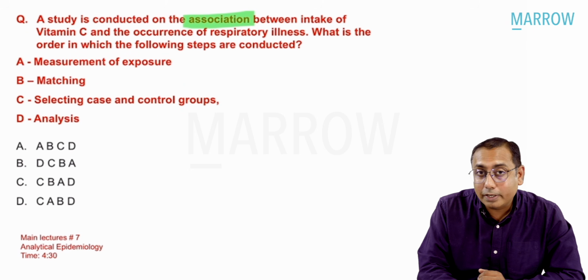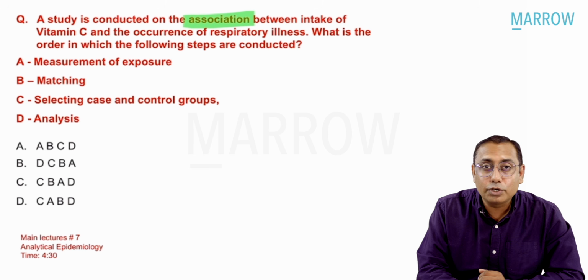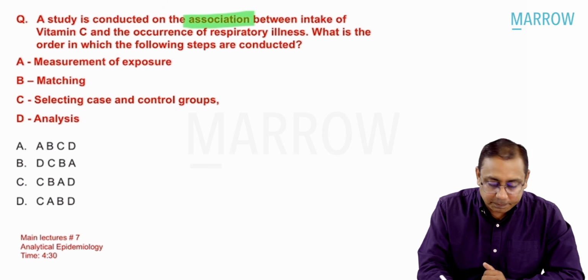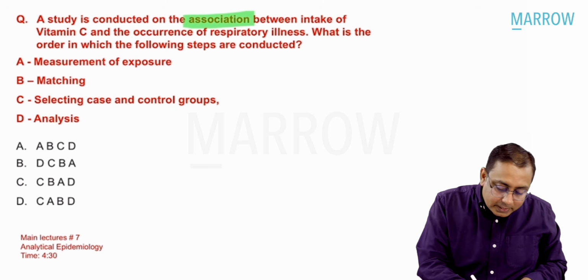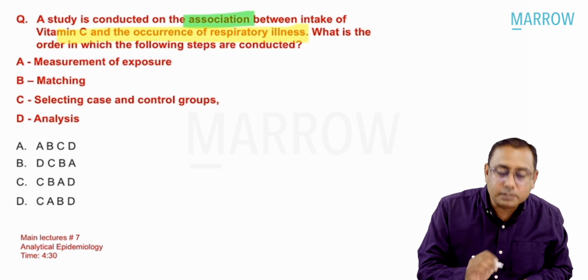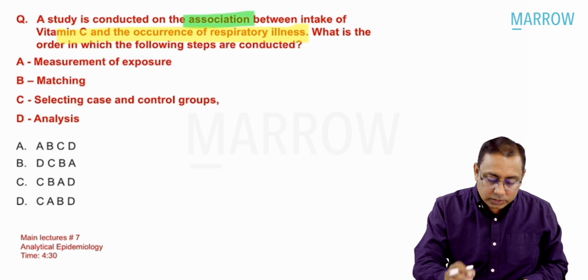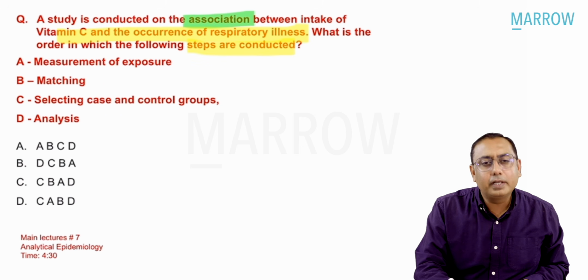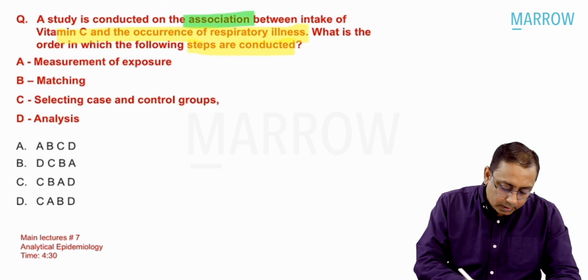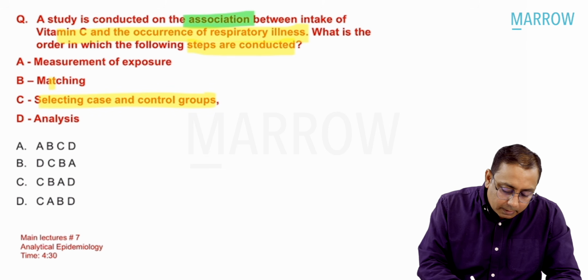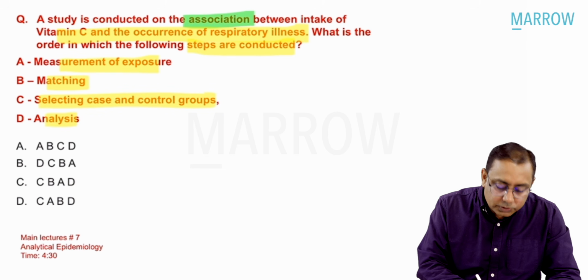Remember, in epidemiology, I talked about association, which is given by positive association, negative association, no association, odds ratio, or risk ratio, between intake of vitamin C and the occurrence of respiratory illness. Which is the order of the steps which have to be conducted? So you wanted to do a study. So selecting case controls, matching, measurement of exposure, analysis.